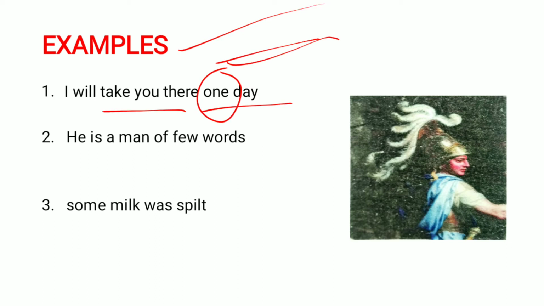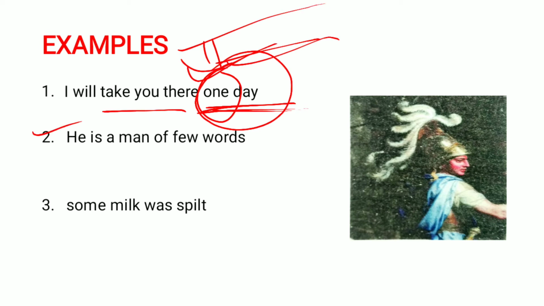The phrase one day is not giving any particular idea about a particular day. He said one day but did not specify the particular day. That's why here we used one, and one is an indefinite pronoun.